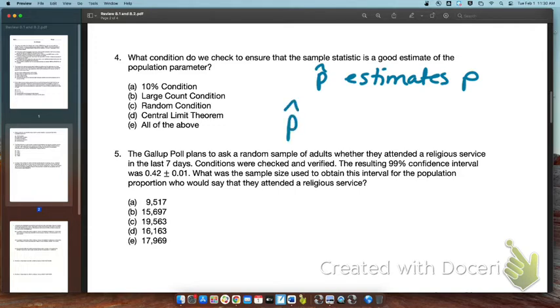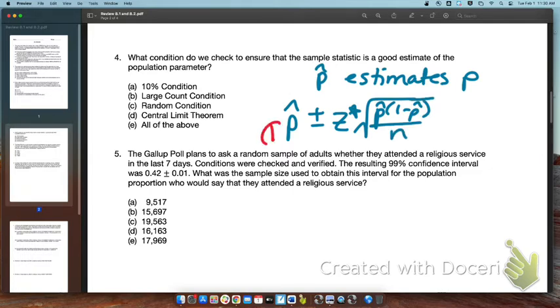So remember our formula, p hat plus or minus the z star times the square root of p hat times 1 minus p hat over n. And for this formula, there are 3 parts. The first one is the p hat. The second one is the z star. And the standard error is the third part. So, p hat is 1.